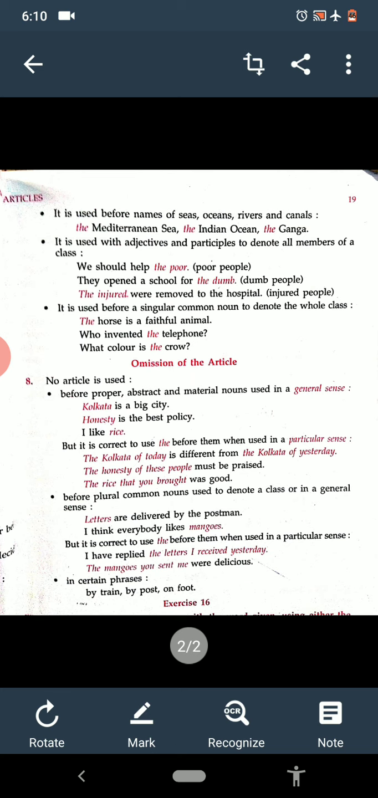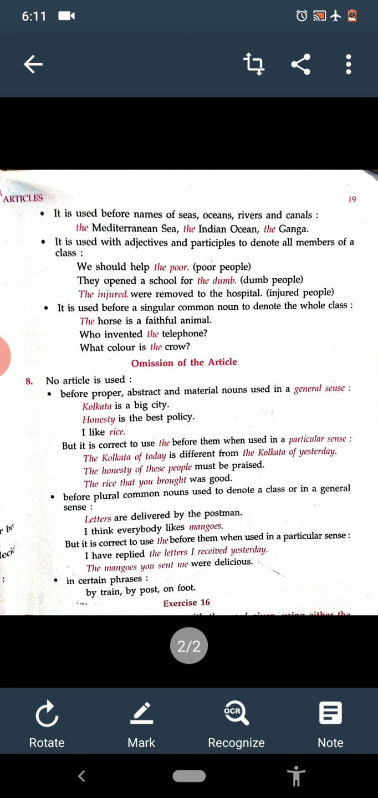So, Kolkata is a big city. Honesty is the best policy. I like rice. But it is correct to use the before them when used in a particular sense. The Kolkata of today is different from the Kolkata of yesterday. The honesty of these people must be praised. The rice that you brought was good.